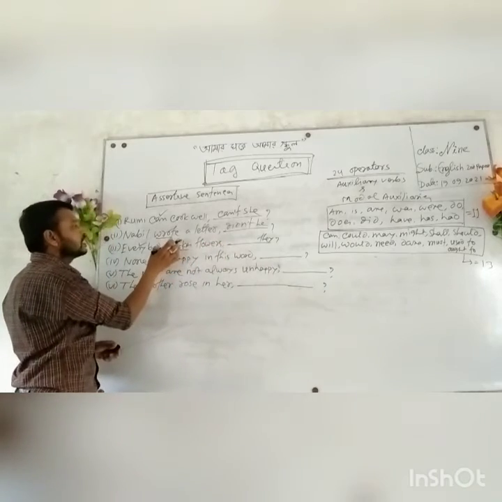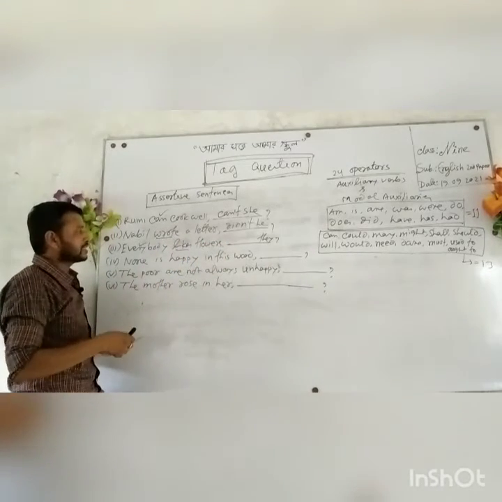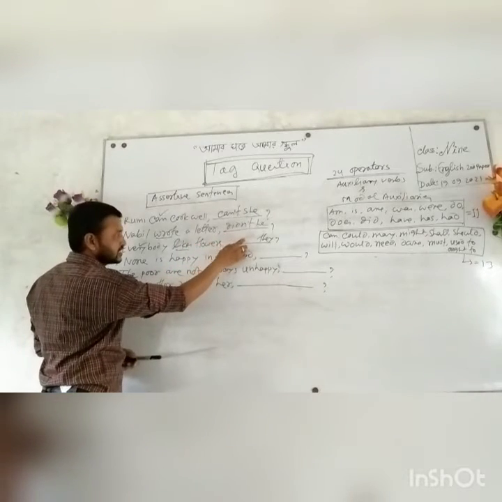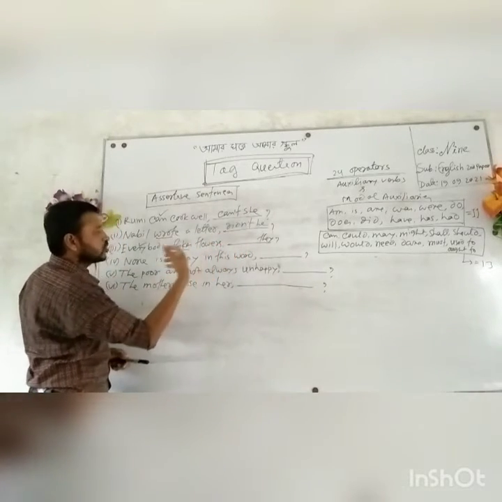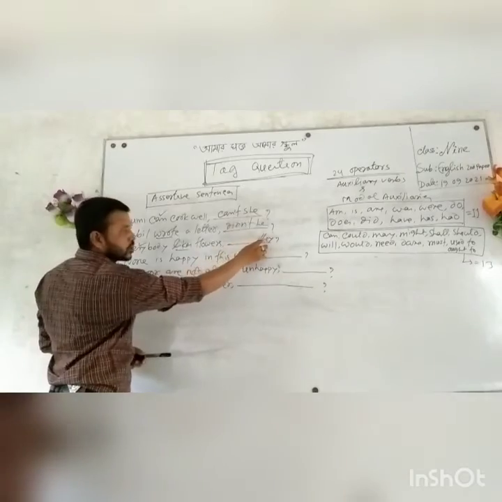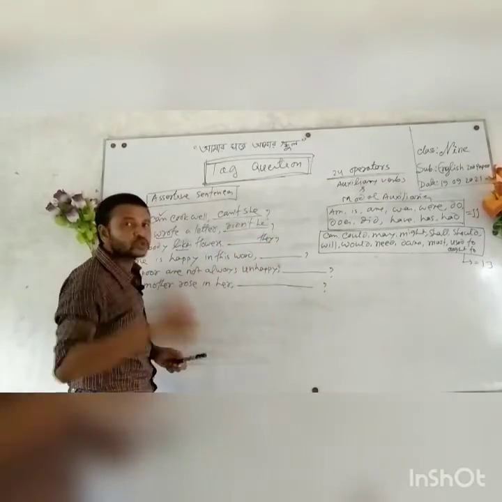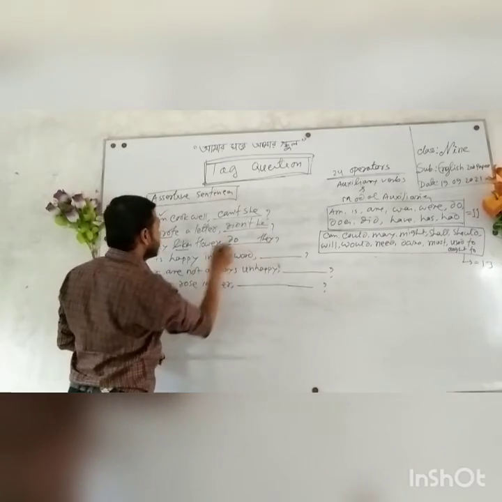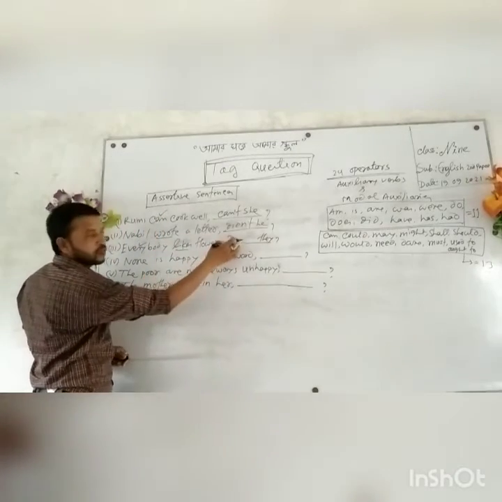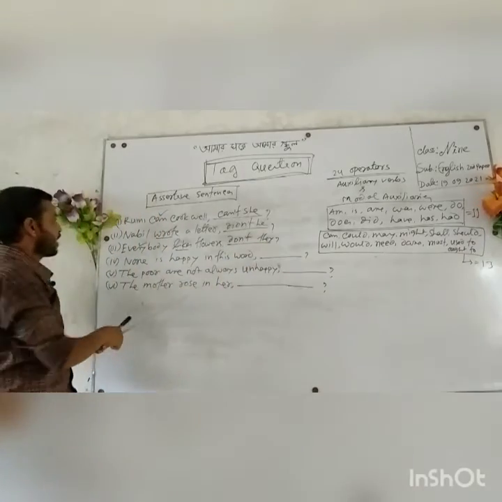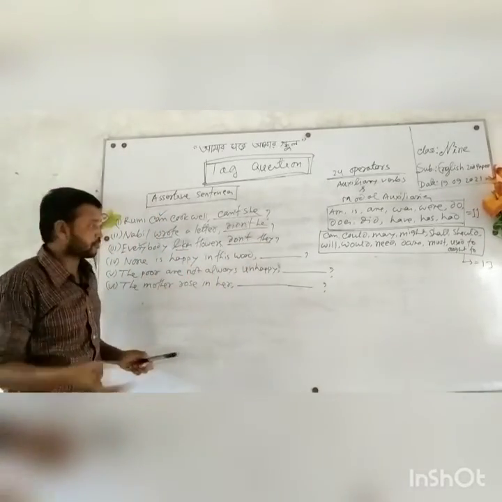As this is a sentence of present indefinite or simple present, we should use do or does. As the pronoun is they, we will take do. And this is positive, so here will be negative: don't. Everybody likes flowers, don't they?